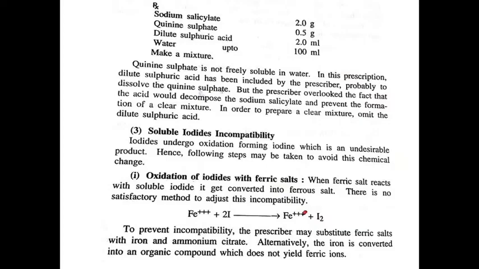When ferric salts react with soluble iodide, it gets converted into ferrous salt. To prevent this type of incompatibility, the prescriber has to substitute ferric salt with iron and ammonium citrate, or iron is converted into an organic compound which does not yield ferric ions.